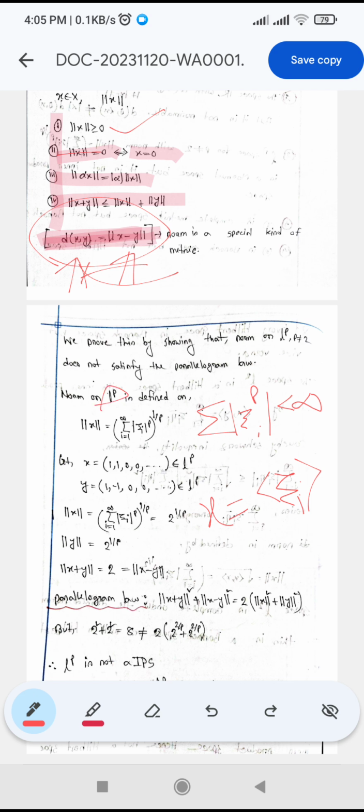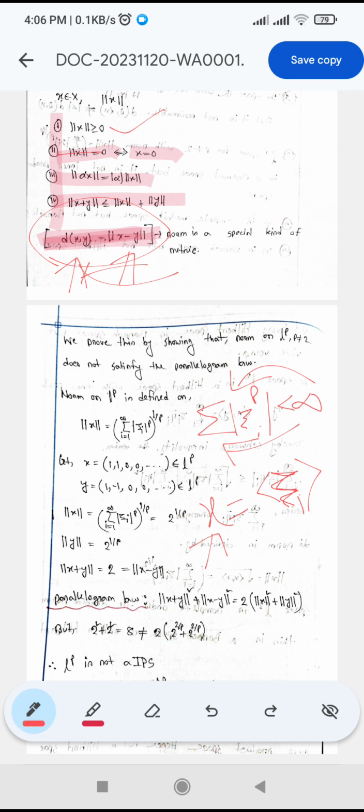Lp space is, if we consider a sequence x such that the summation of |xi| to the power p is always finite, less than infinity. So this kind of sequence are elements of Lp space, or Lp space is formed using these types of sequence.